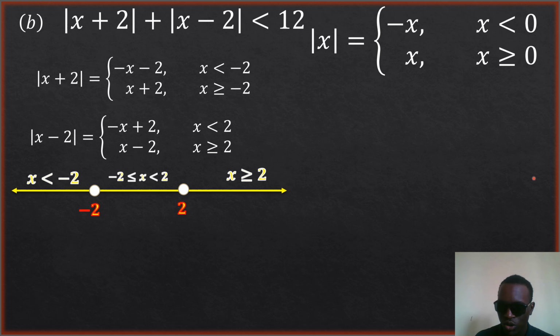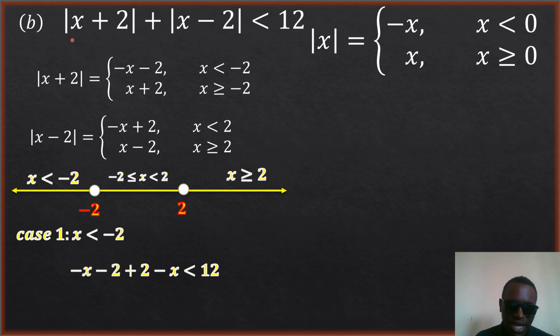Okay, good. So we start with case 1, when x is less than negative 2. When x is less than negative 2, what is the absolute value of x plus 2? It takes negative x minus 2. We'll replace it here.